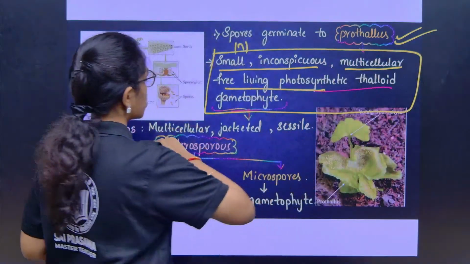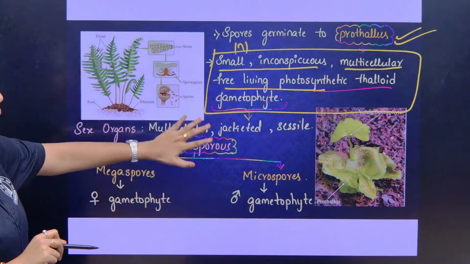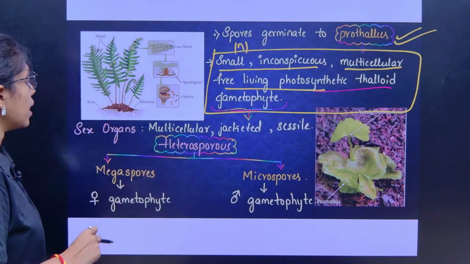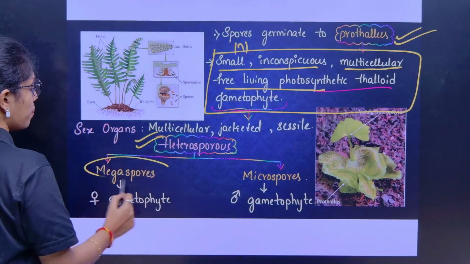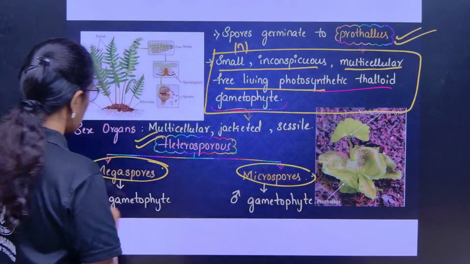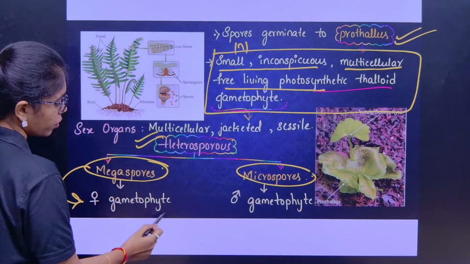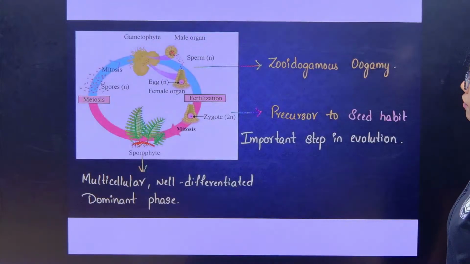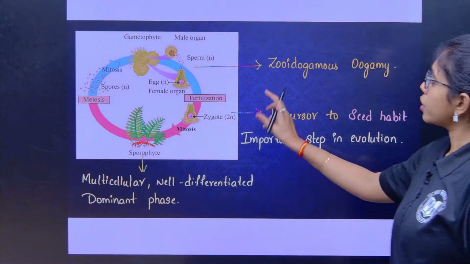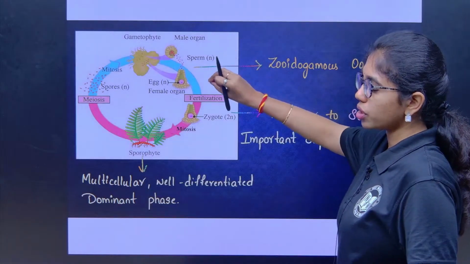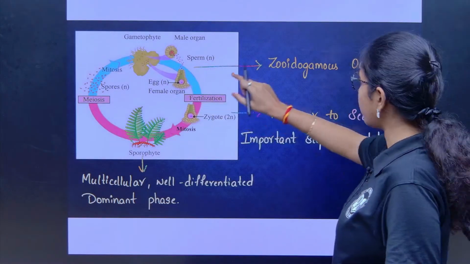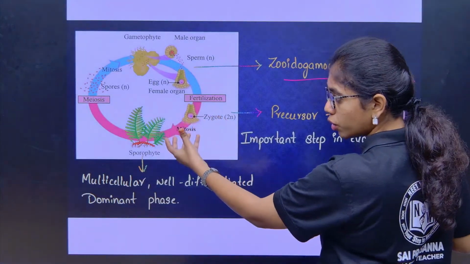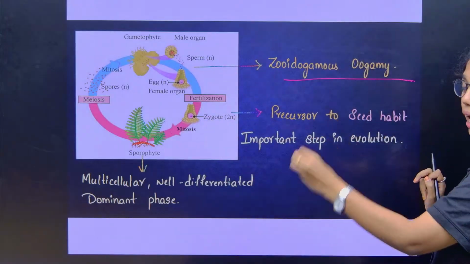Clear, right? Next, this gametophyte will bear sex organs which are multicellular, jacketed and sessile. In the heterosporous condition, megaspores develop into the female gametophyte, microspores into the male gametophyte. Now in the life cycle, the sperm will fertilize the egg or oosphere by zooidogamous oogamy, and the zygote, after developing into an embryo, will sustain for some time in the archegonia.